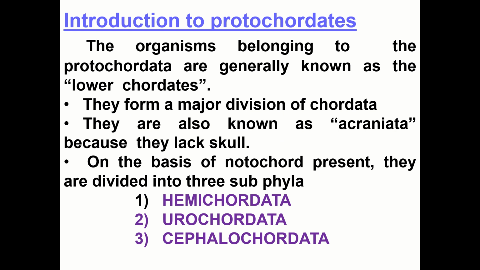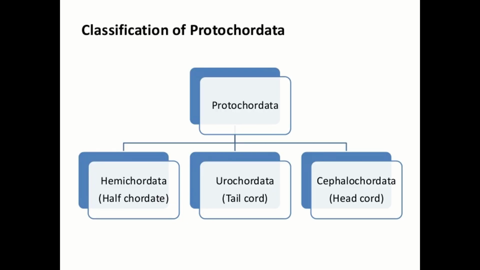On the basis of the notochord present, they are divided into three subphyla: Hemichordata, Urochordata, and Cephalochordata. This is the total classification. Hemichordata means having a half notochord. Urochordata means having the notochord only in the tail region. Cephalochordata is the head chord, where the notochord is present right from the rostrum up to the tail, so that it is present even in the cephalic region. That is why it is called Cephalochordata.